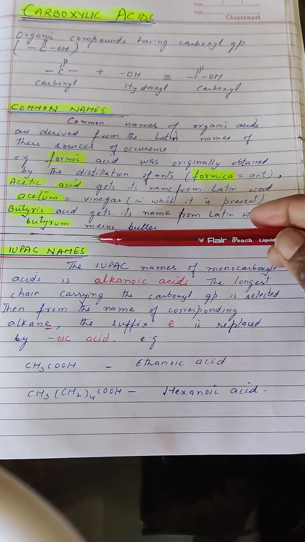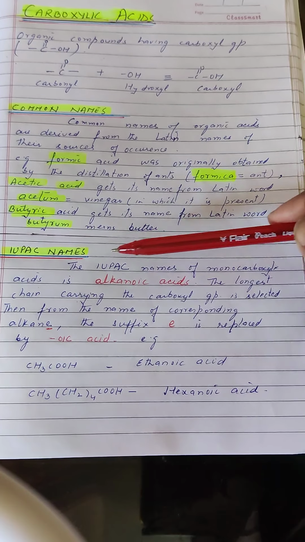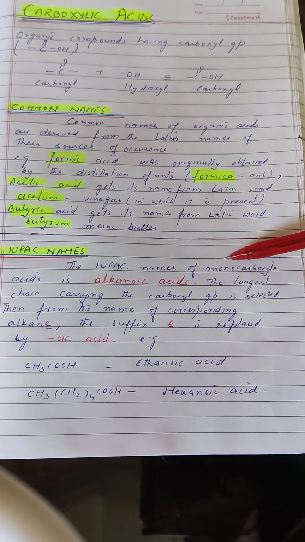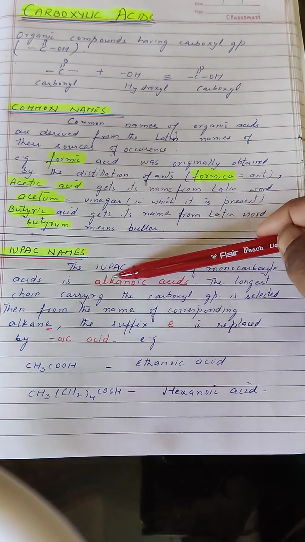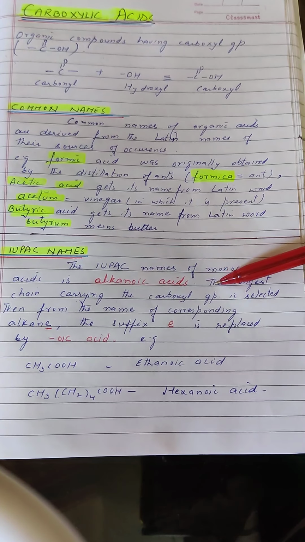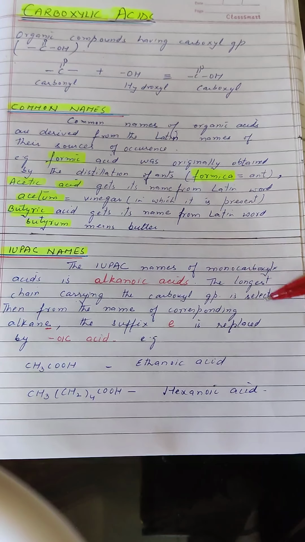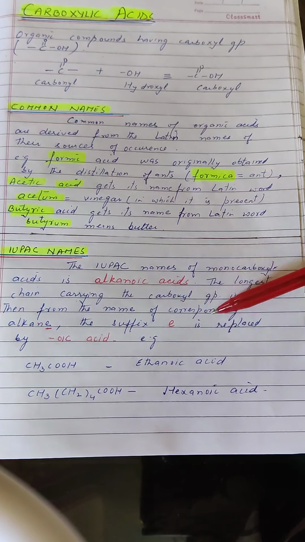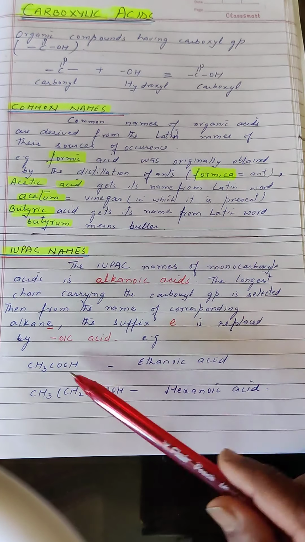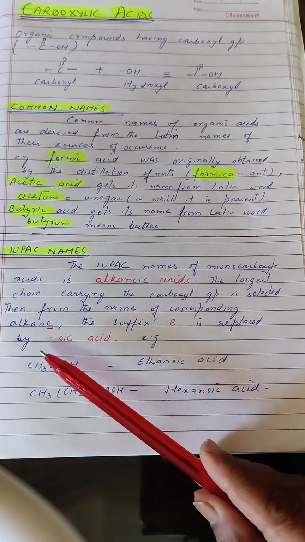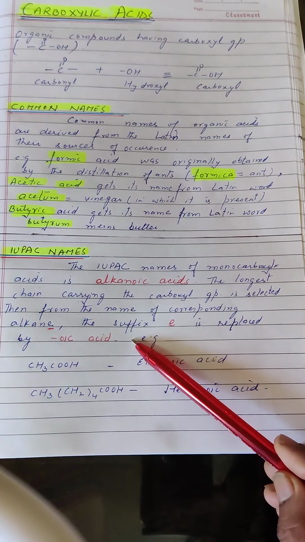Now let us discuss the IUPAC system of nomenclature. The IUPAC names of monocarboxylic acids are alkanoic acids. The longest chain carrying the carboxyl group is selected. Then from the name of the corresponding alkane, the suffix e is replaced by oic acid.